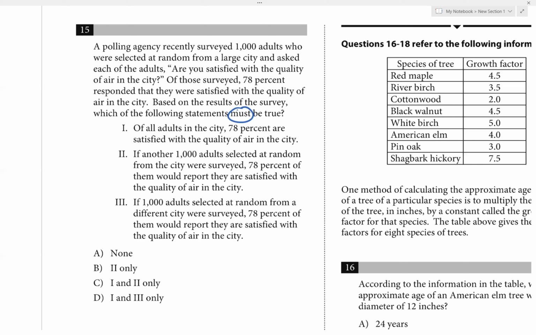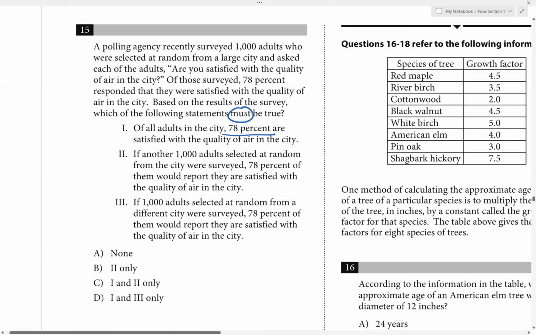Okay, so you look at statement one. It says, of all the adults in the city, 78% are satisfied with the quality of air in the city. So will that always have to be true? Notice the way they put it, right? They said 78% are satisfied. So it's exactly 78%.